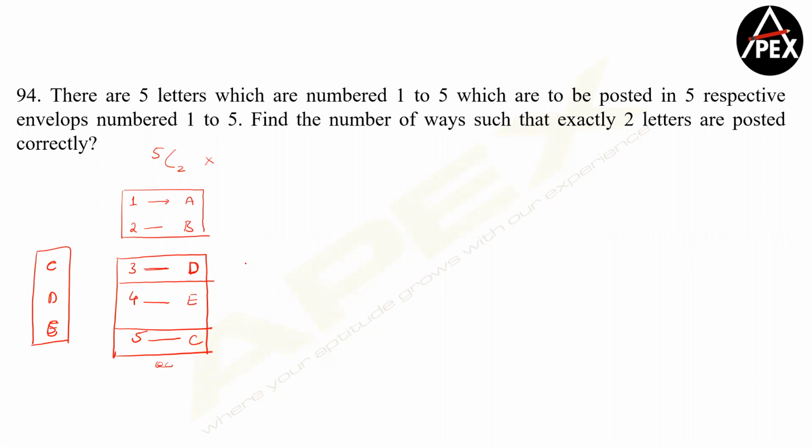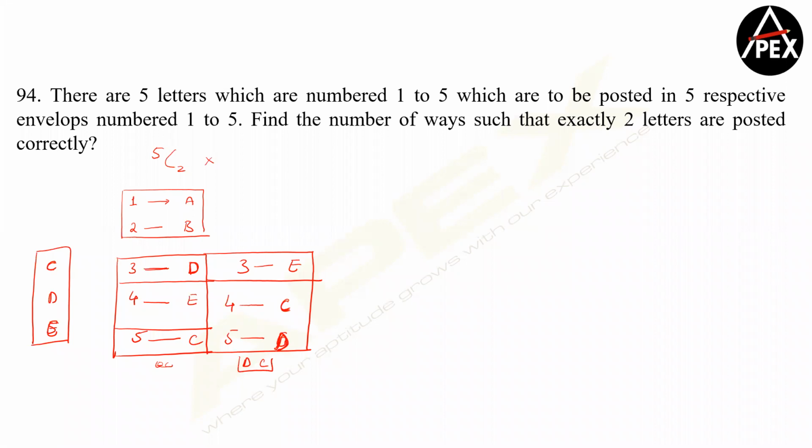Now, can 3 take E also? Yes. If 3 is taking E, in that case also, it's a wrong envelope. Now, if 3 is going to E, what are we left with? We are left with D and C. Now, which are the envelopes we have? 4 and 5. So 4 cannot go to D. So by default, I have to give 4C and I have to give 5D.